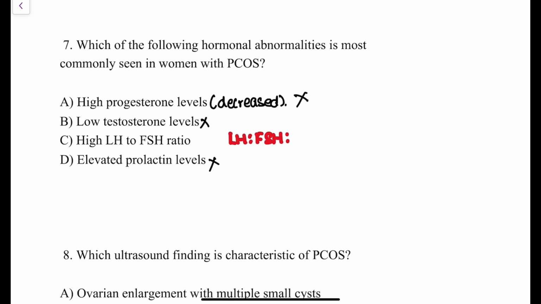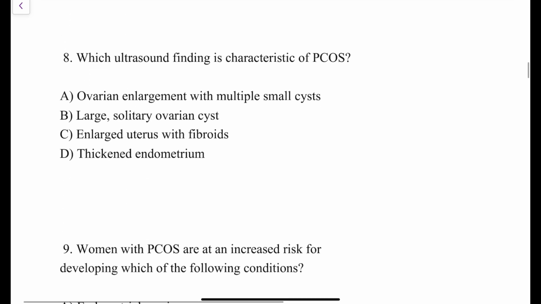Because we all know that the normal LH to FSH ratio is 1:1. But in patients of PCOS, it is either 2:1 or 3:1 due to an increase in luteinizing hormone levels. So high LH to FSH ratio is the most common hormonal abnormality seen in women with PCOS. Clear? Yes. The next MCQ.